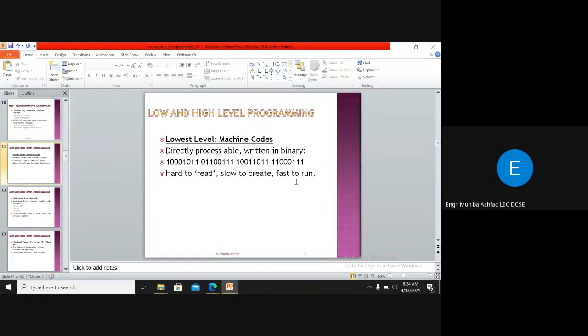So there are different categories of programming languages, starting from the low and going towards the high level of programming. If I talk about low level programming, the lowest level is machine code, right? The lowest level is the machine language, the language that the computer directly understands, which is really fast to run.